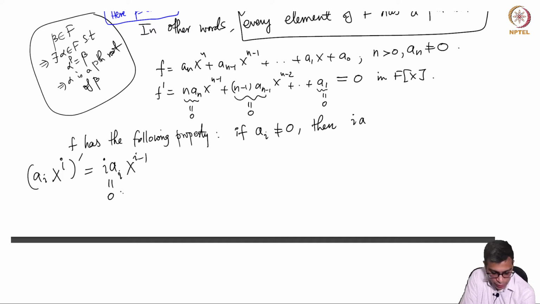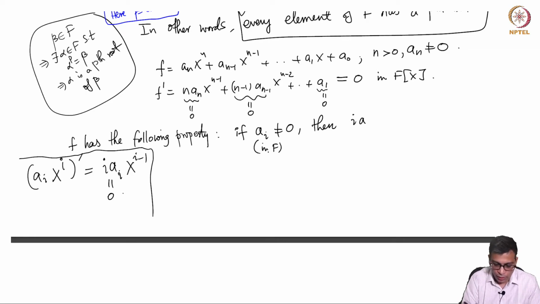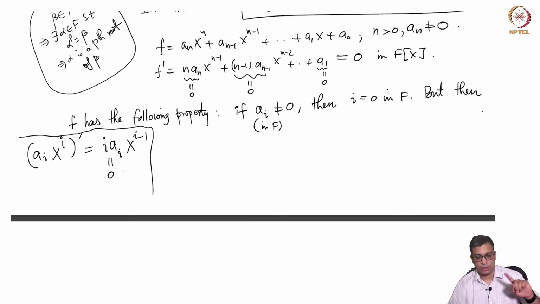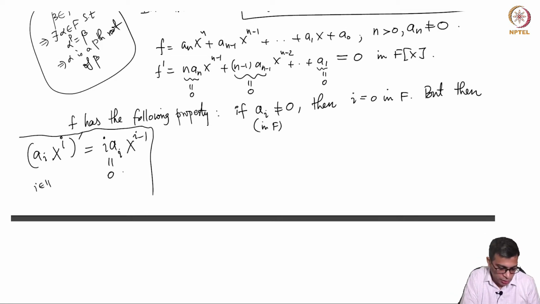So this is 0, because a polynomial is 0 means all the coefficients are 0, right? But a_i is not 0 in F, of course. That means i must be 0 in F. But i is an integer, a positive integer. So that means p divides i.